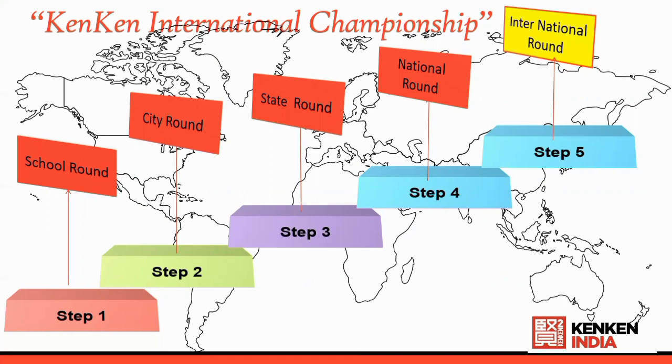The national round champions from each category will get an opportunity to participate in the international round, which will be held in the United States of America. And all these three students' expenses, everything is going to be borne by the company.